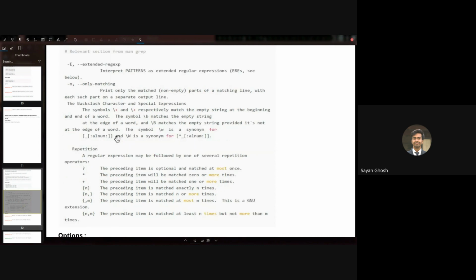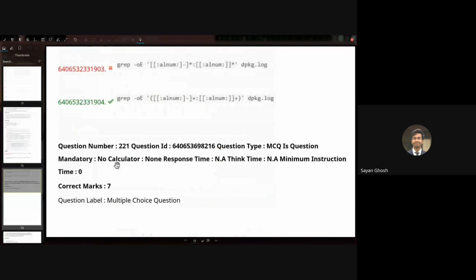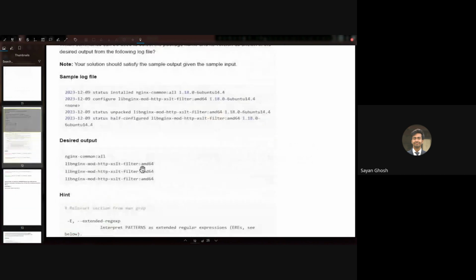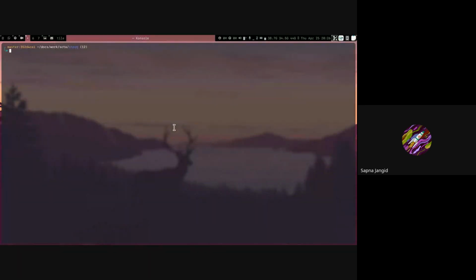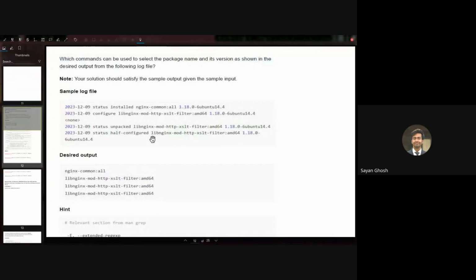And so the examples are given also of repetition, and then we have options with grep. And so if you only want to match this with grep, how can you match this? So the hint is that they will always have the colon in between them. Yeah, by colon also we can separate the fields. Yeah, but the options are not using cut; they're only using grep. So what regex pattern can we use to basically get this? So something followed by a colon and then something. Yes, and so if you just give anything which is dot star, it will also match the space and everything else. Yeah, so it's alnum, right?